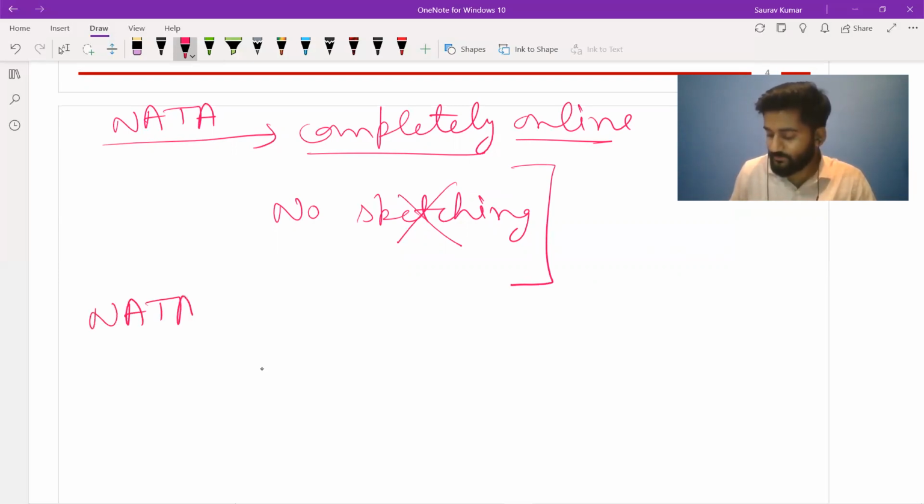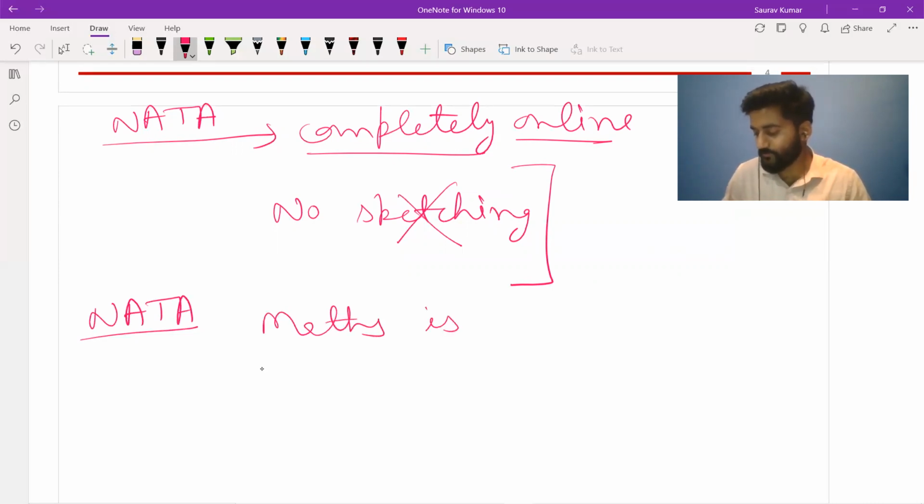Also in NATA, we see that the maths part is easier. Now this is easier in comparison to JEE paper 2, which is another method of getting admission. Also, it gives emphasis on your physics and chemistry, all these things. So you can expect around 3-4 questions from physics also.